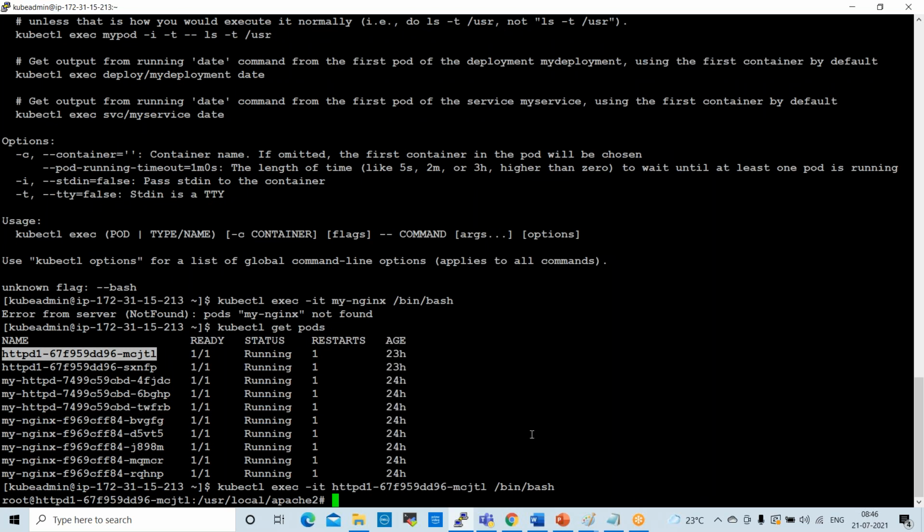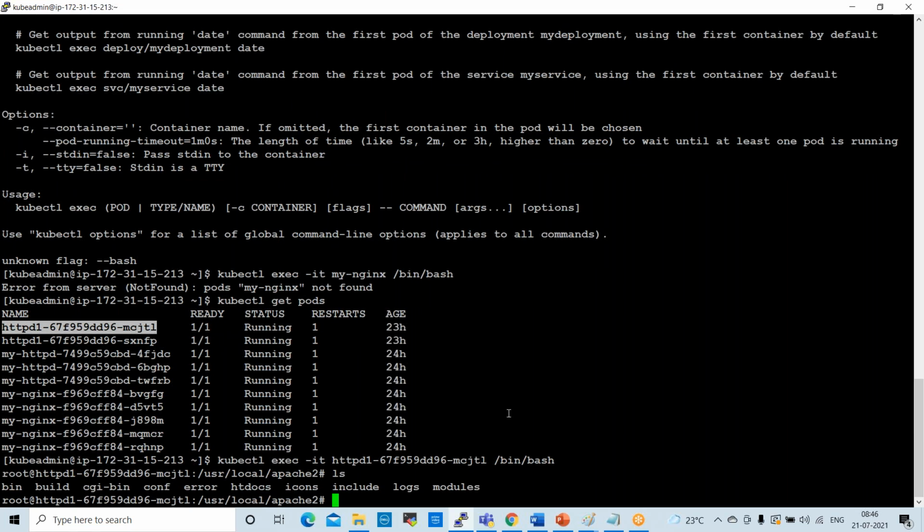Currently, I moved into the pod here. To switch into the pod, this is the command: /bin/bash. Now, if you give ls here, whatever modules and bin bash files are available, we can move into the pod like this. This is the command: kubectl exec -it and the pod name.